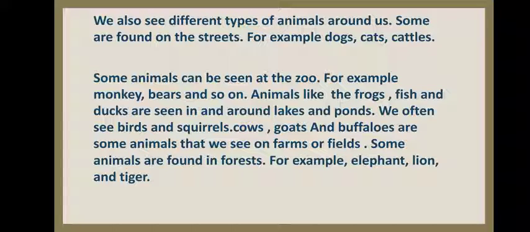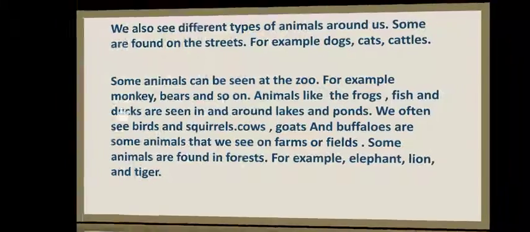Frogs and ducks we can see in and around lakes. We can see some animals at zoo like bear, tiger, lion, elephant, monkeys and many other animals. And some animals we can see in farms or fields like goats, cows, buffaloes, oxen and many other animals, isn't it?